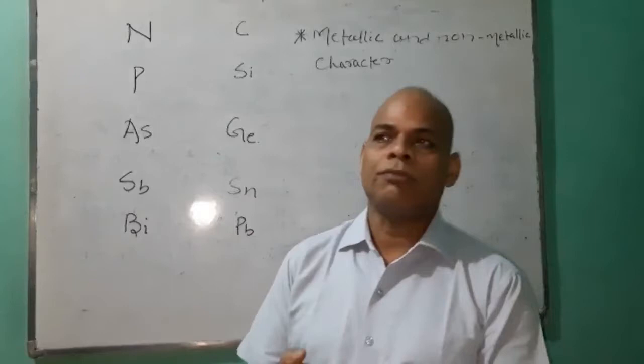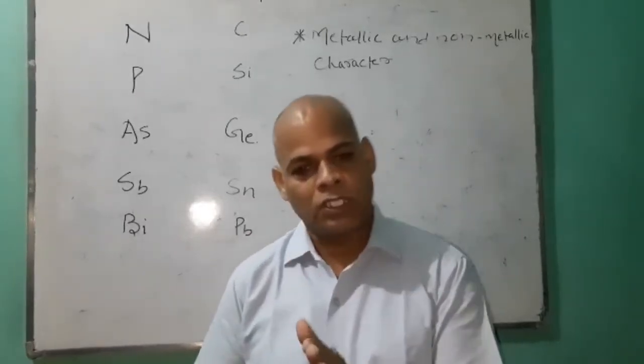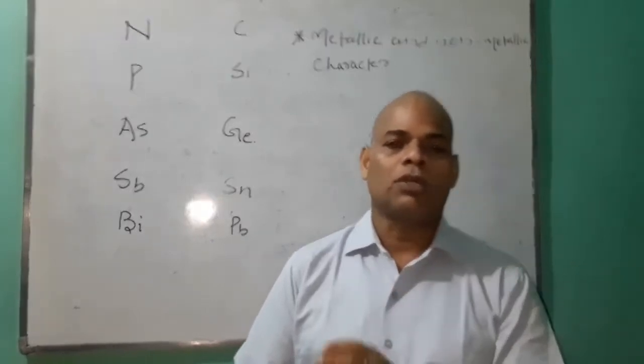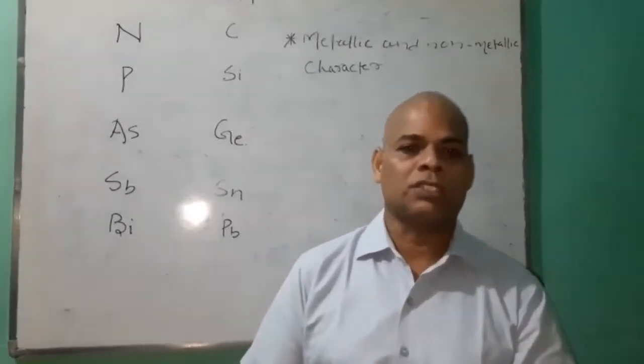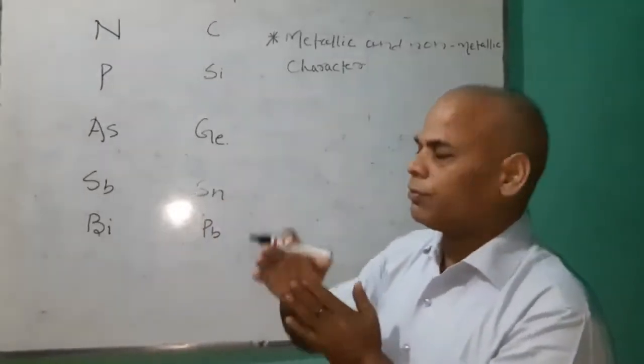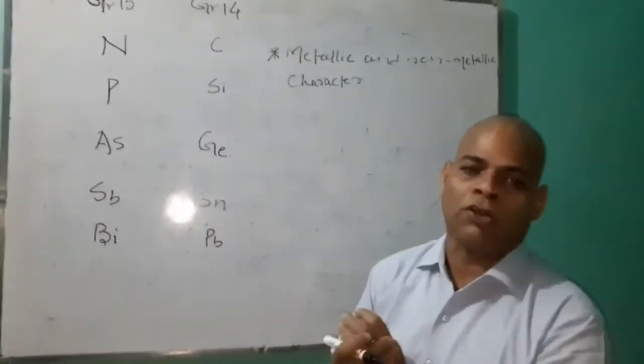Especially when you move from group 14 to 17 elements, group 14, 15, 16, then when we move from top to bottom across the group,